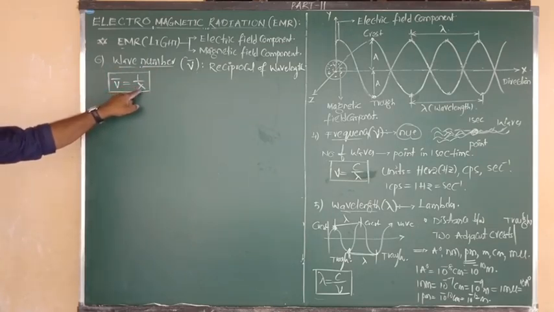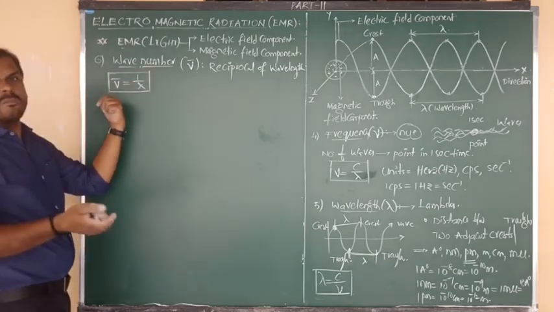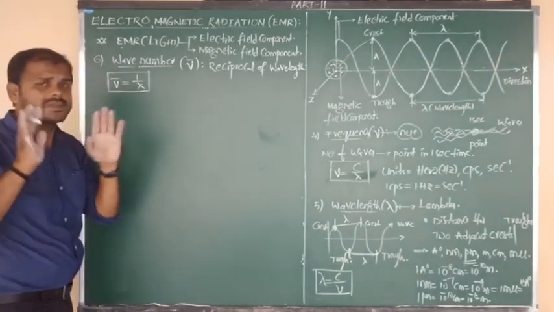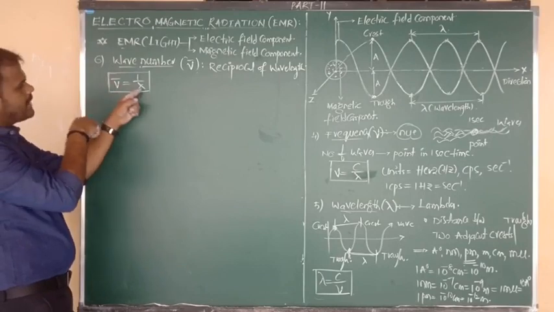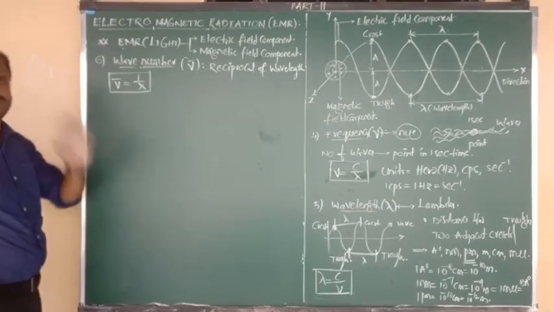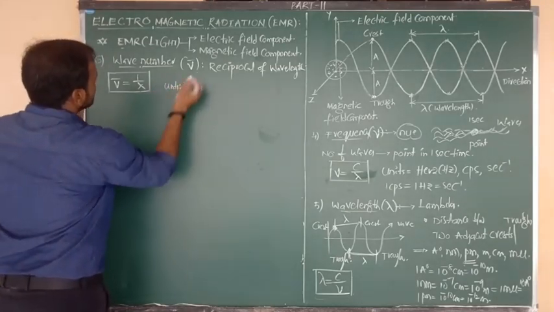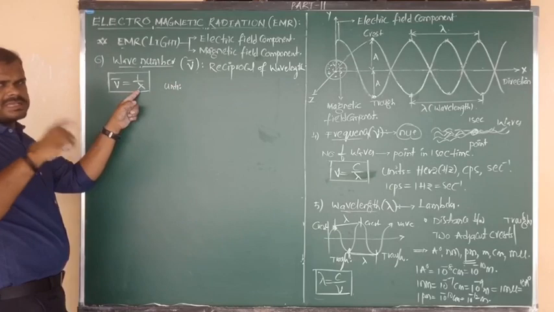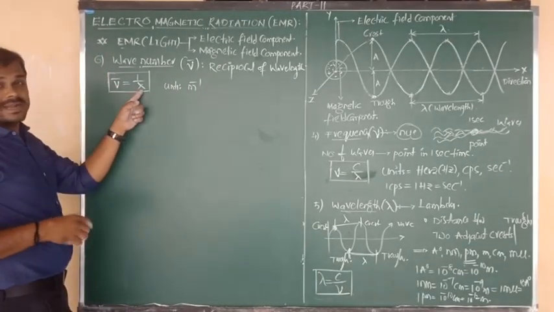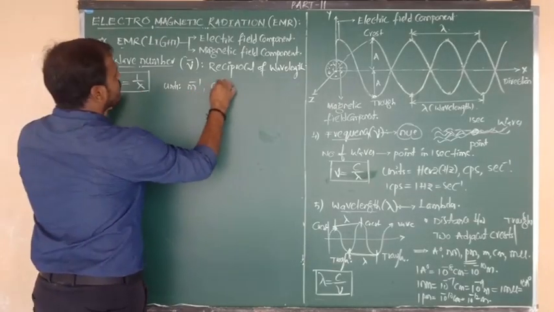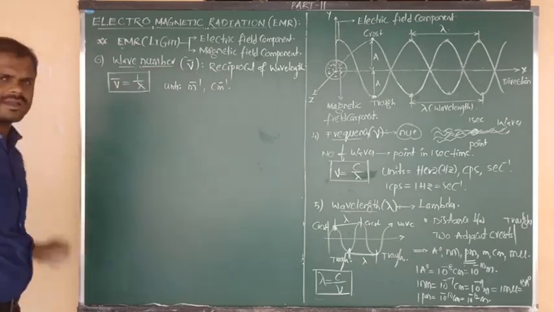So lambda is nothing but wavelength. Wavelength is inversely proportional to nu bar, or we can say nu bar is the reciprocal. The meaning of reciprocal is inversely proportional. So wave number nu bar is inversely proportional to wavelength. Simple definition you can write down. And the units I am going to tell you. Suppose wavelength is measured in meter, reverse means meter inverse. Wavelength measured in centimeter, reciprocal means centimeter inverse. Like that, simple definition, small formula, and units we can write now.